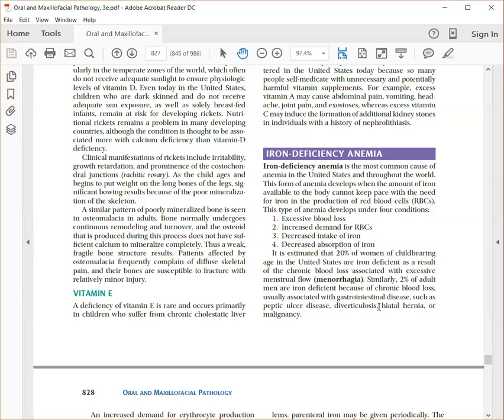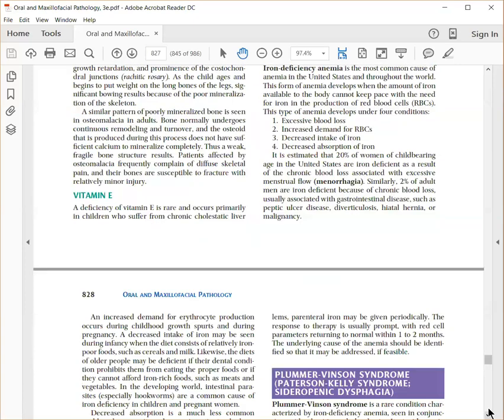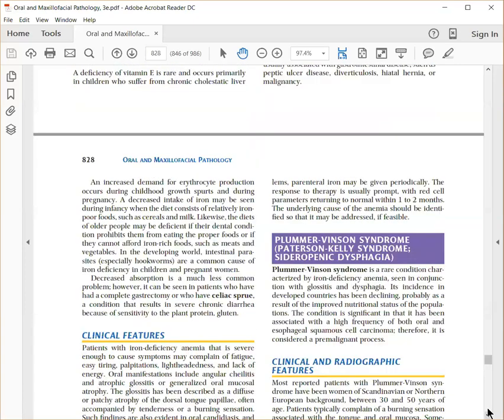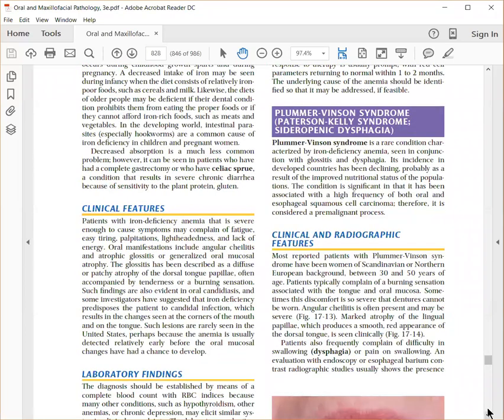So usually in women, if there is excessive menstrual flow, or there is a bleeding disorder where you get internal bleeding or external bleeding, you can get loss of hemoglobin and loss of RBCs, which can lead to iron deficiency anemia. Okay, so whenever there is iron deficiency anemia, orally the important thing you see is glossitis, and you can see atrophy of the oral mucosa.